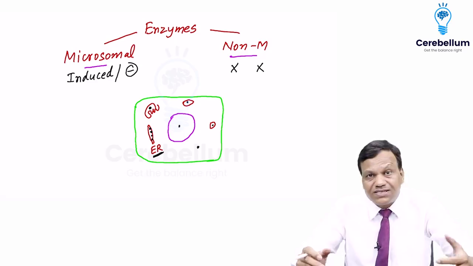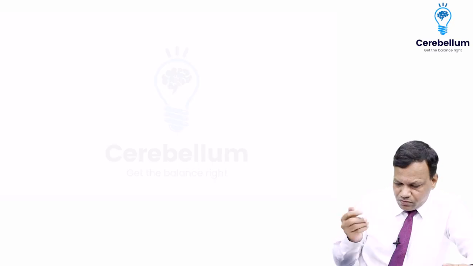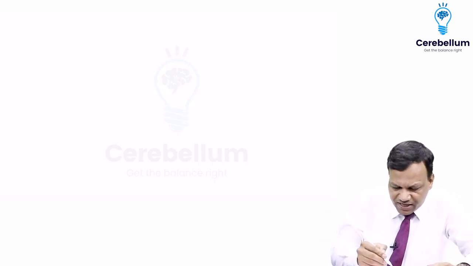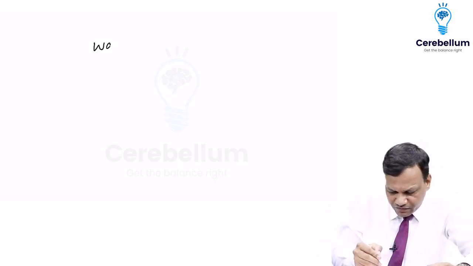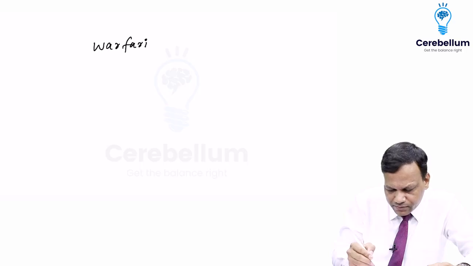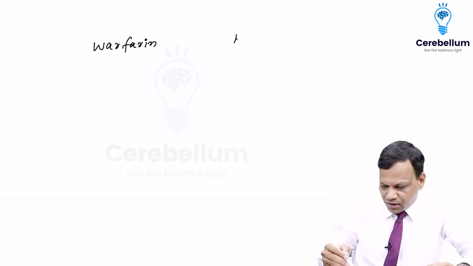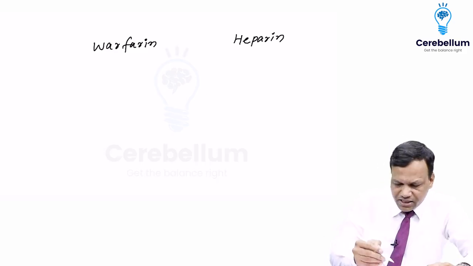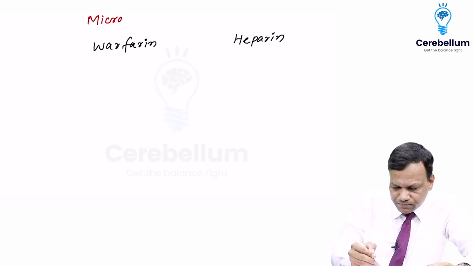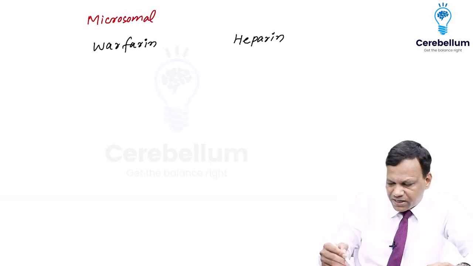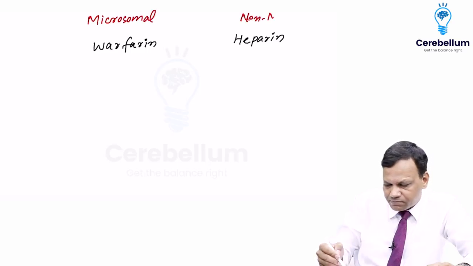Now, what do you mean by this induction or inhibition? We'll try to understand with the help of an example. We have a drug called warfarin. We know it is an anticoagulant drug. And we have another drug called heparin. This is also an anticoagulant drug. The difference is warfarin is metabolized by microsomal enzyme and heparin is metabolized by non-microsomal enzyme.